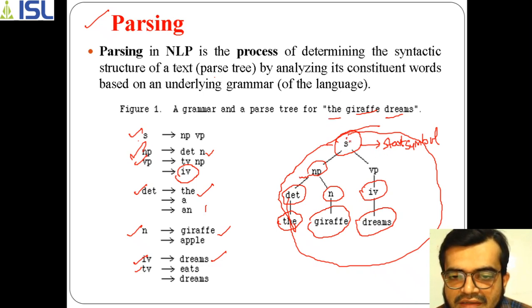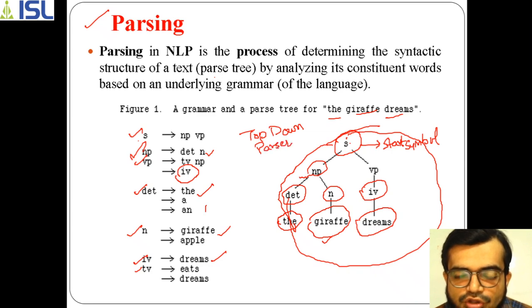If I'm going in this direction, from the start symbol at the top to the values at the bottom, that means I'm performing the process called the top-down parser. So in a top-down parser the input is the start symbol and the output is the words. Combining these words forms a sentence.